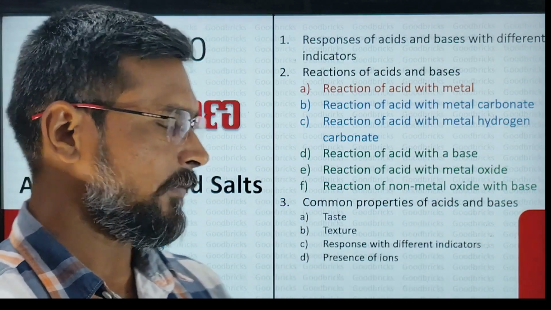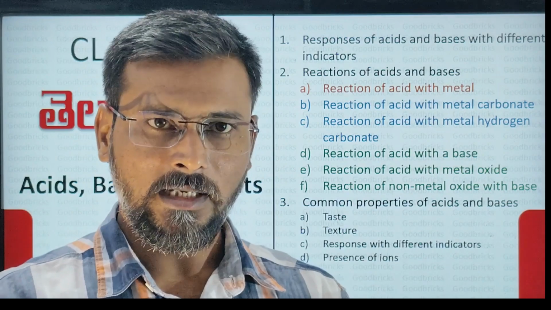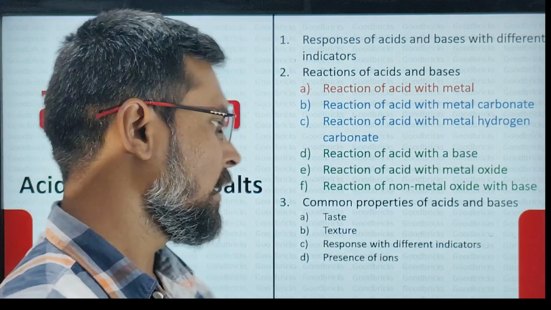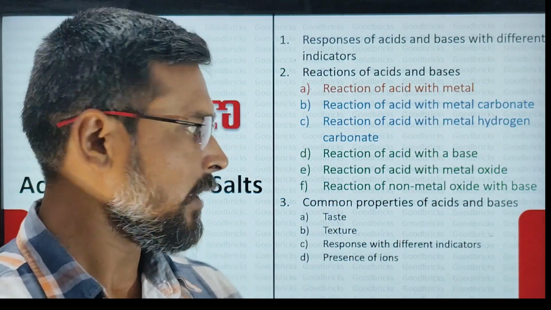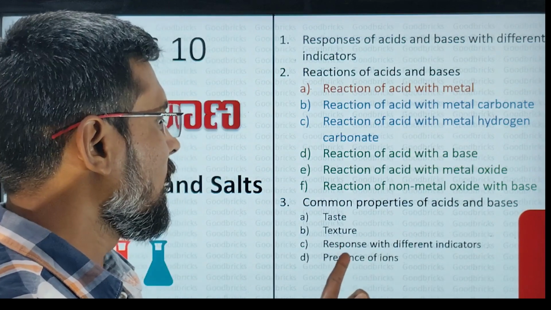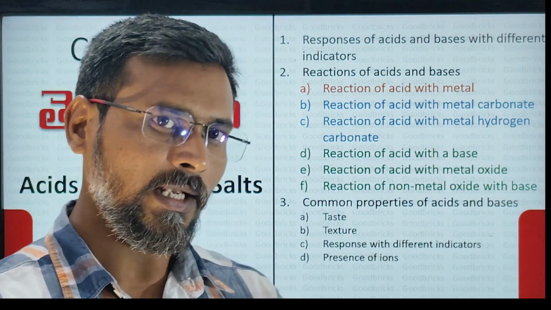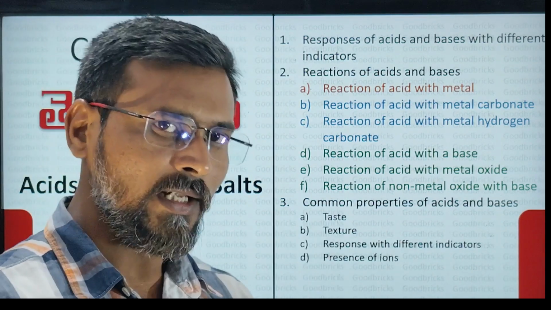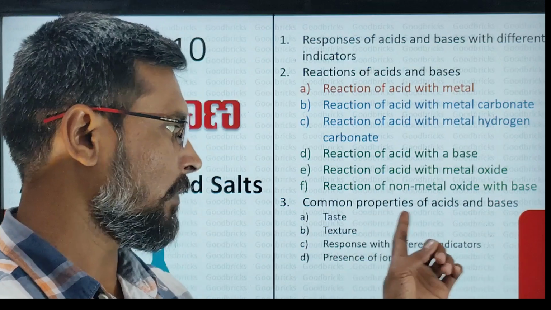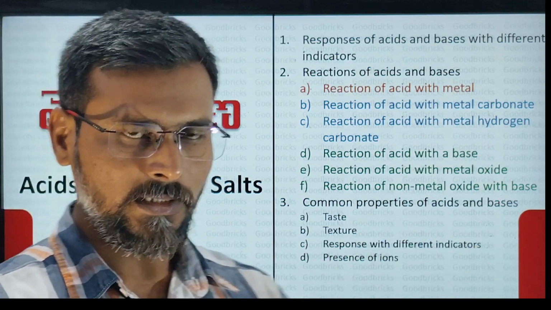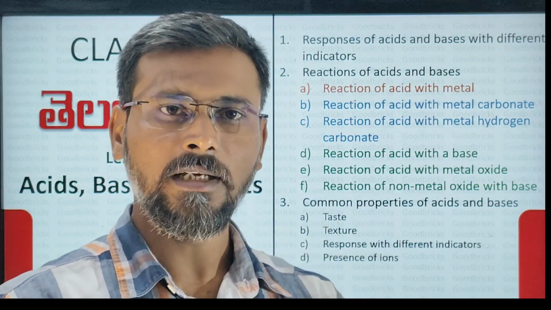Next, common properties of acids and bases they will ask in the exam. For example, if they ask common properties of acids, then you should say taste, it is sour. Texture, it is not necessary for acids. And response with the different indicators, means with blue litmus how it will change, with methyl orange, with phenolphthalein. These are the responses you need to write about properties of acids. Presence of ions. In acids you will find H plus ions or else H3O plus ions.